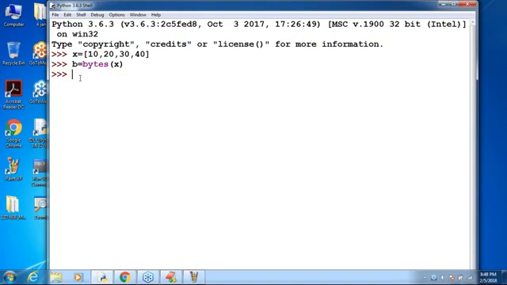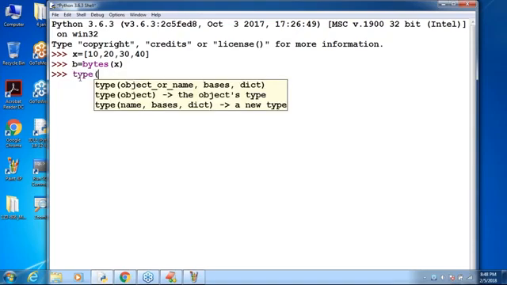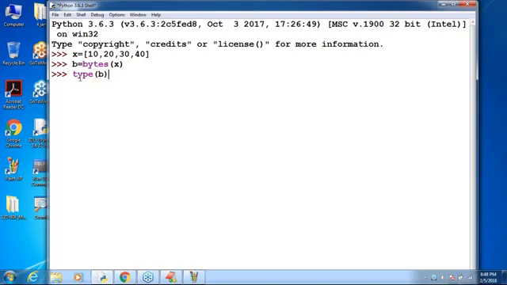Now let me print the type of B. What is the type of B, sir? Bytes. Remember that it is one sequence, a group of values. So now, how can you access array elements? By using index. Here, the index concept is applicable.